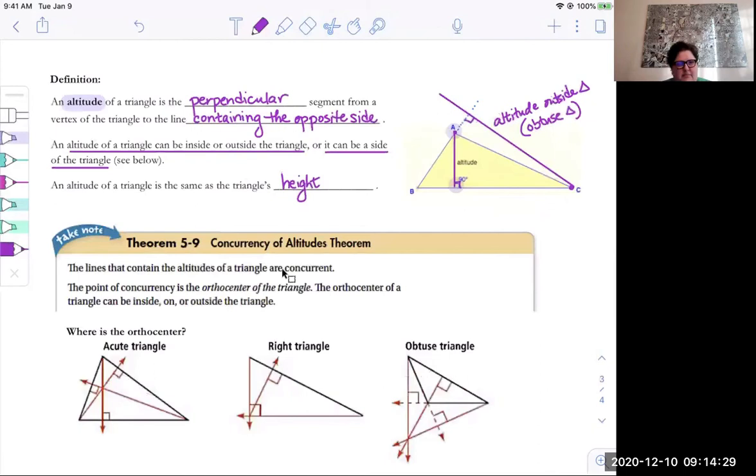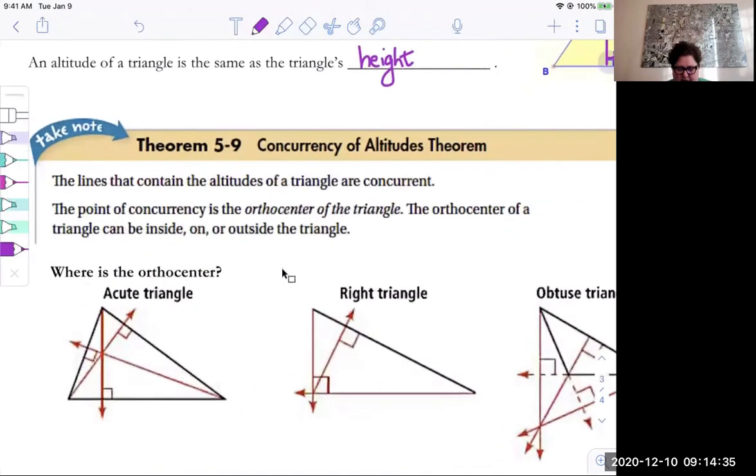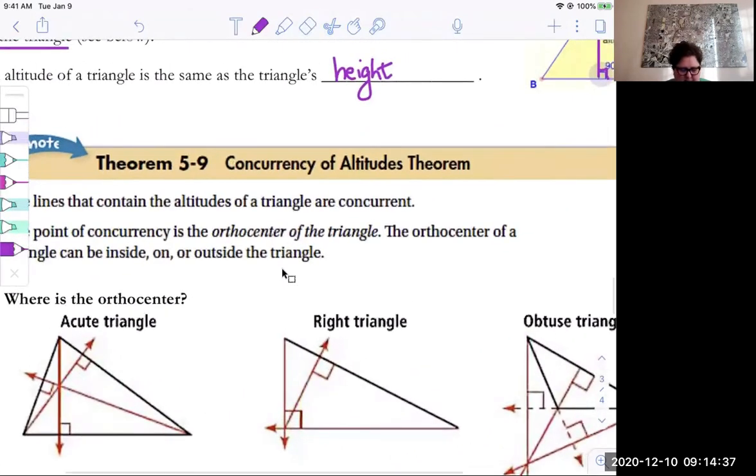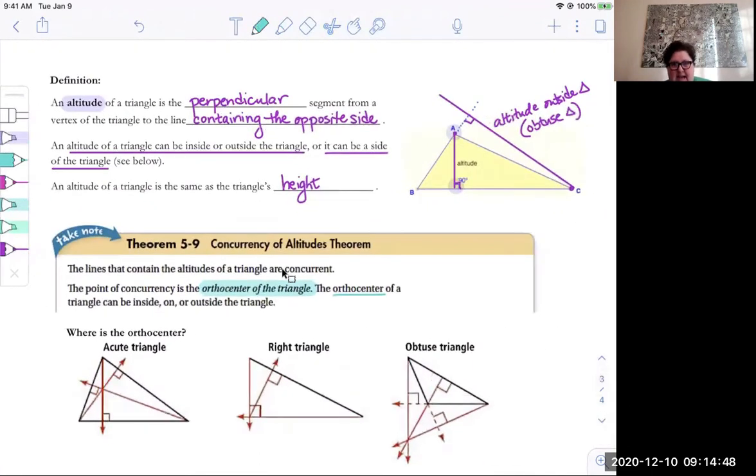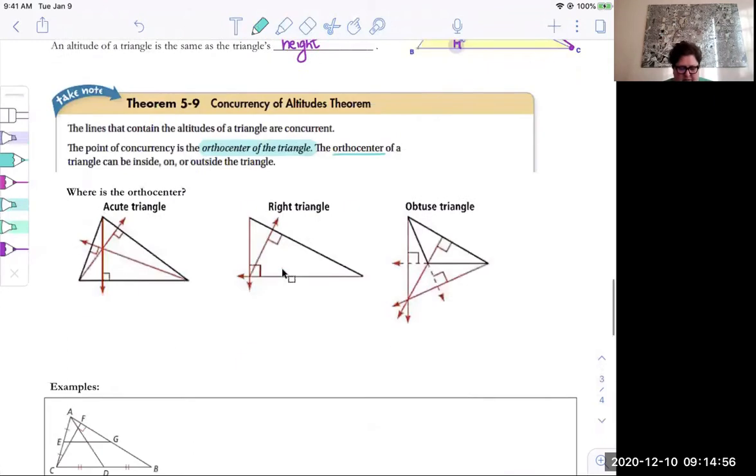Okay, theorem, concurrency of the altitudes. It also happens that the altitudes of a triangle are concurrent. The point of concurrency of the altitudes is called the orthocenter. The orthocenter. So just like the altitudes can lie inside, outside, or on the triangle, the orthocenter can also be inside, on, or outside the triangle. So here are three different kinds of triangles.